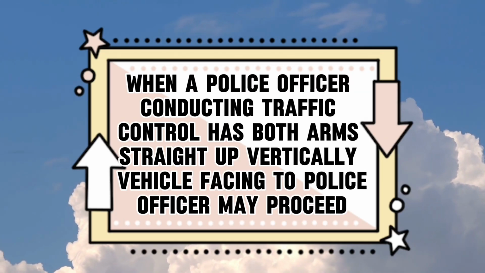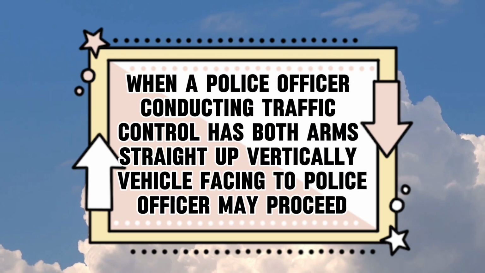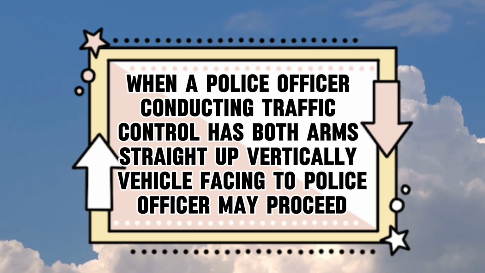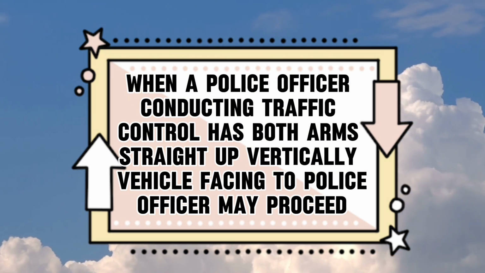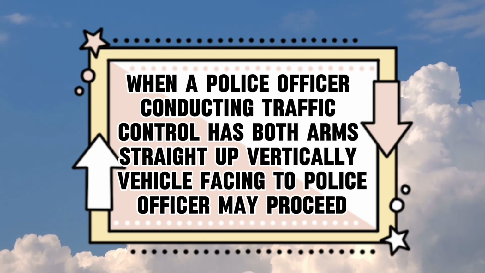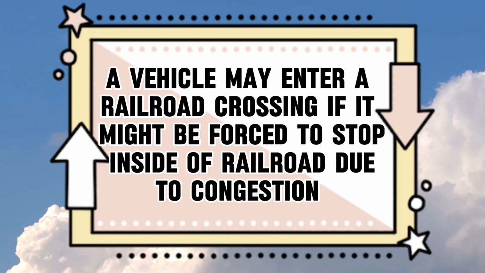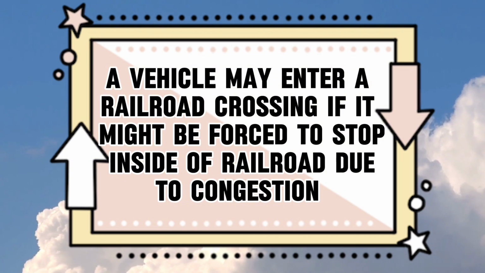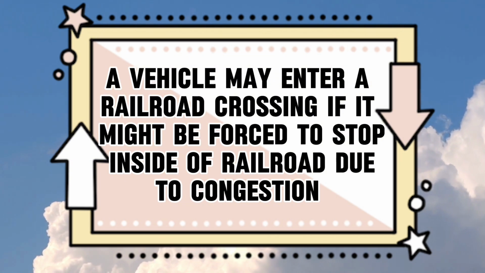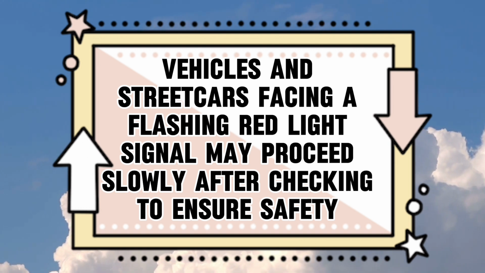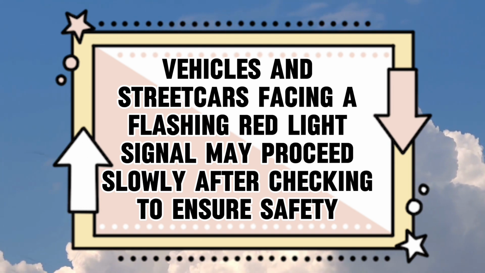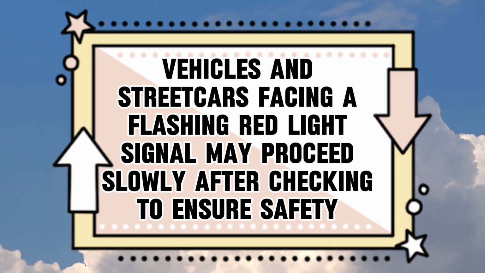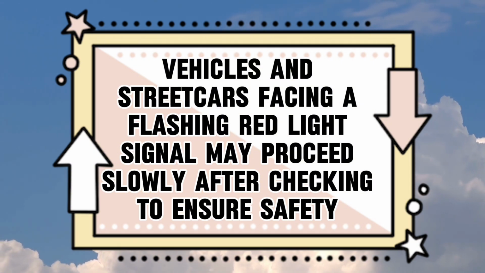True. When a police officer conducting traffic control has both arms straight up vertically, vehicle facing to police officer may proceed. False. A vehicle may enter a railroad crossing if it might be forced to stop inside of railroad due to congestion. False. Vehicles and streetcars facing a flashing red light signal may proceed slowly after checking to ensure safety.